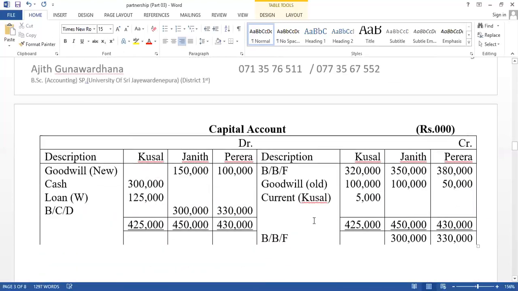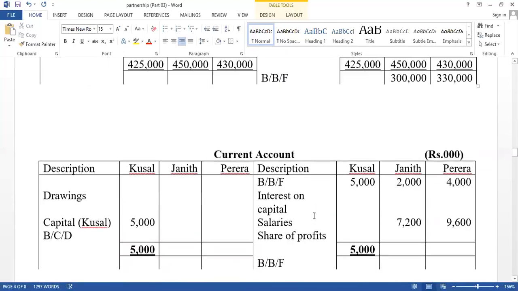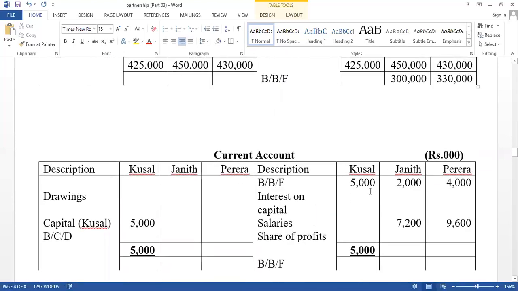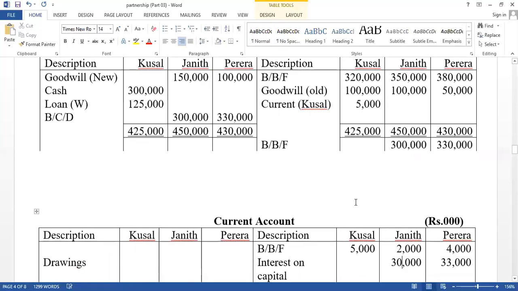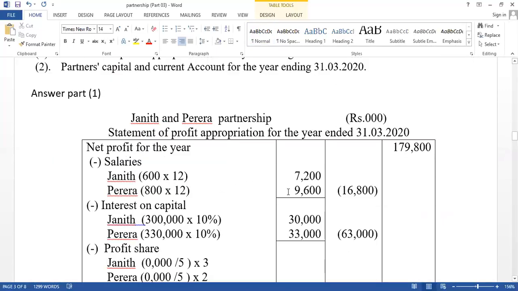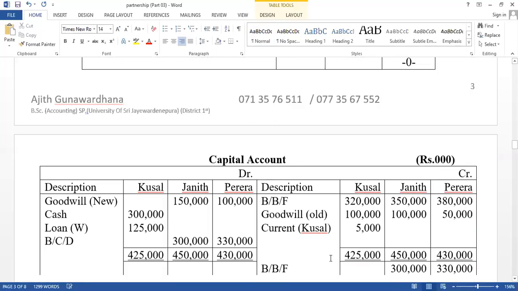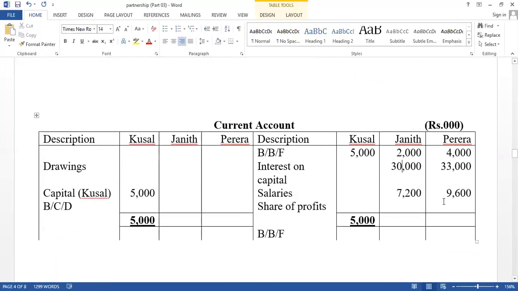And all the appropriation part is credited to the current account. Therefore, interest on capital is now notified: for Kusal and Janith 30,000, but Pereira 33,000. And salary is also given. Monthly salary is given, into 12, annual salary can be calculated, then 7,200 as well as 9,600.